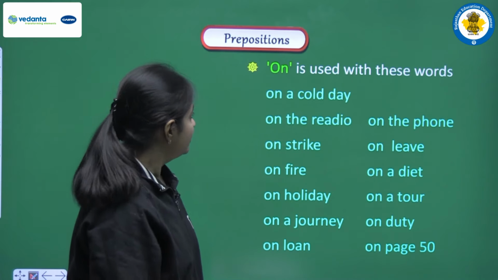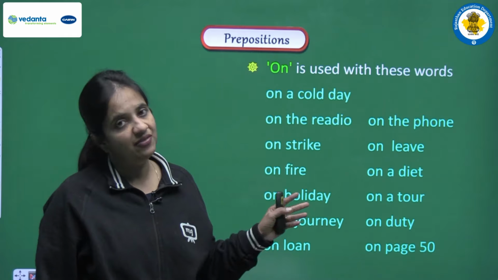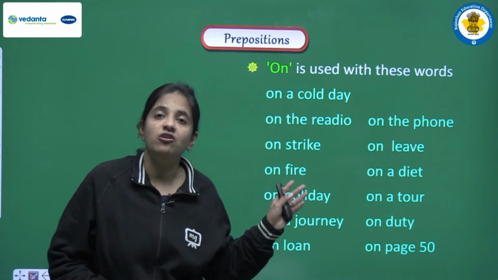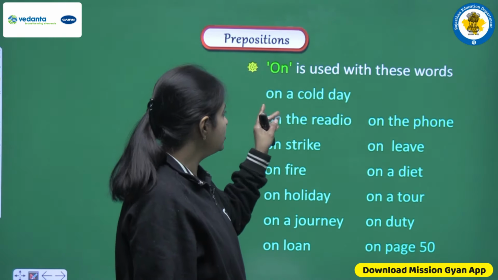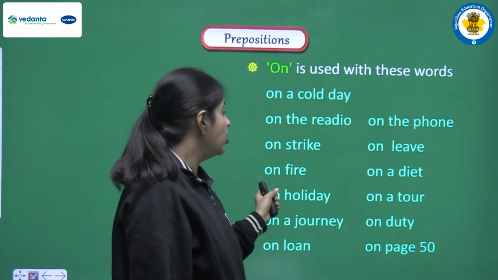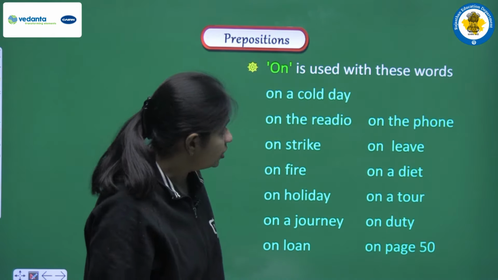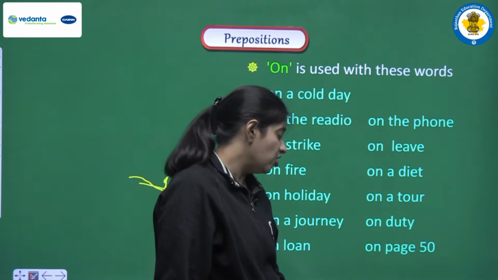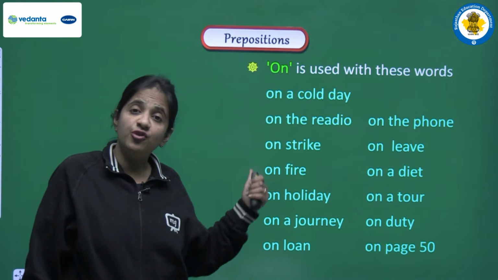Okay. Next, on is used with these words. Again we are having one list here. We are having some words, some fixed prepositions, fixed expressions, and these words always have on as a preposition. So let's read one more time. We always use on before a cold day, right? Next we have on the radio, on strike, on fire, on holiday, on a journey, on loan, on the phone, on leave, on a diet, on a tour, on duty, or on page number 50. So all these words have on before them.